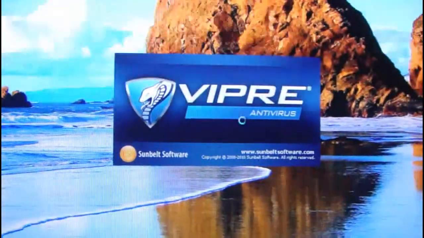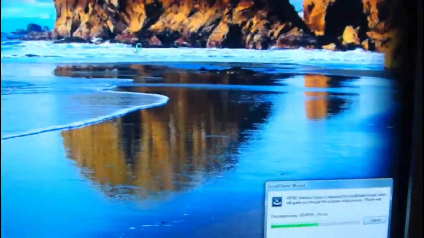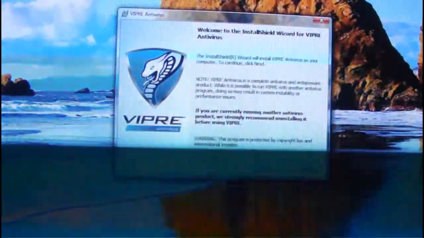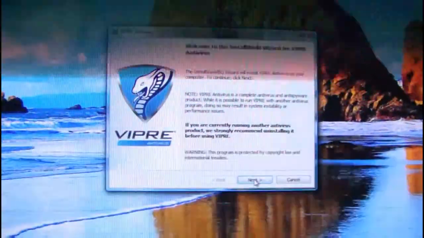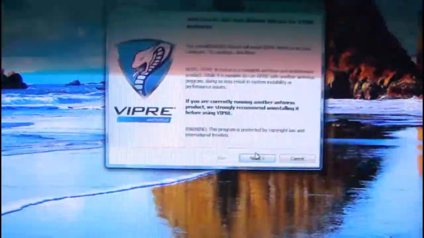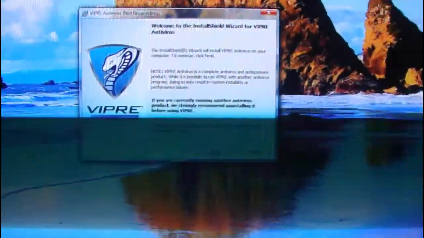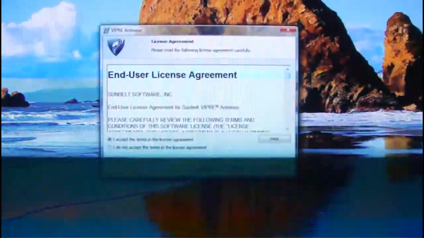Okay, let's see if it actually installs it this time. Okay, that seems to be installing it now. Next. No, it's not letting me select it. Okay, seems to be working now.